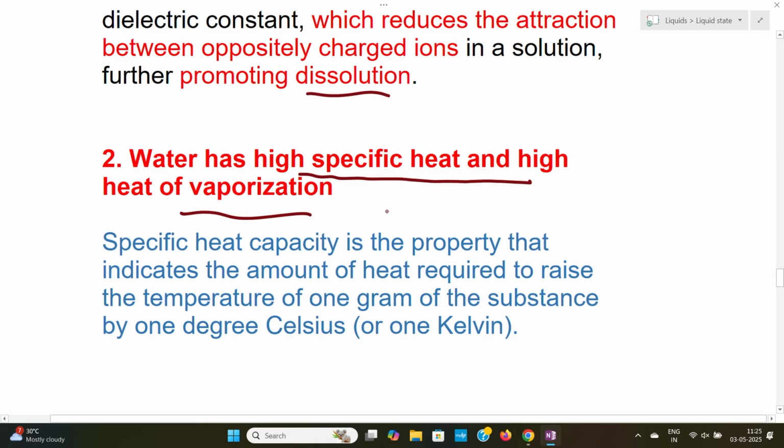The specific heat capacity is the property that indicates the amount of heat required to raise the temperature of 1 gram of a substance by 1 degree Celsius.